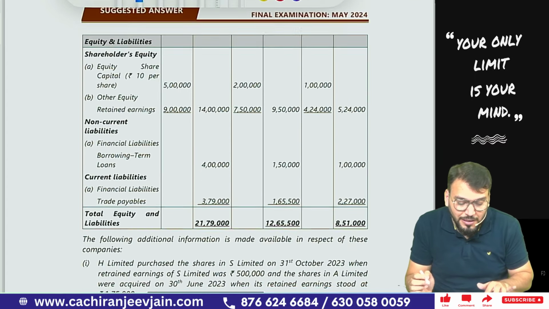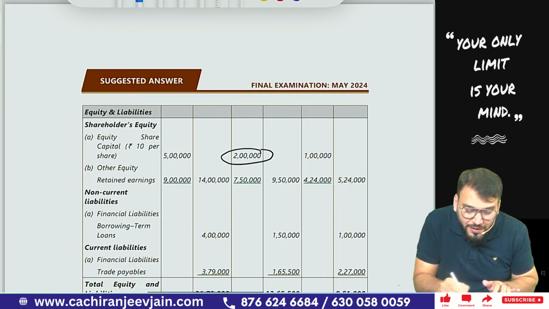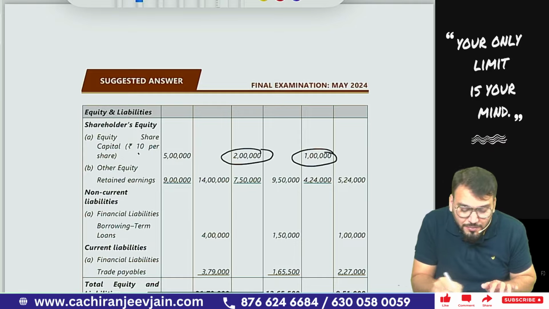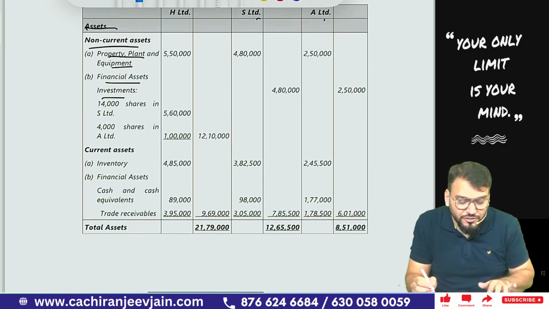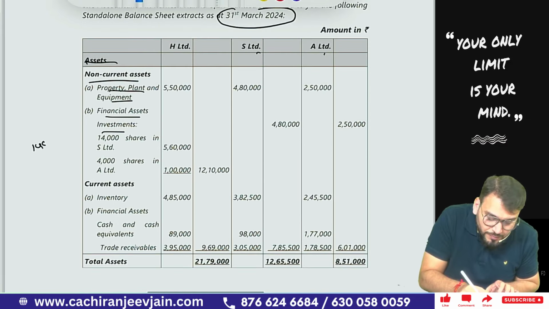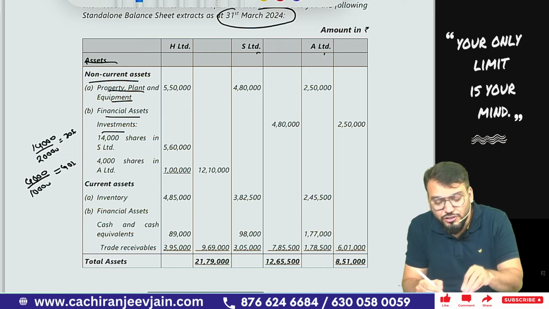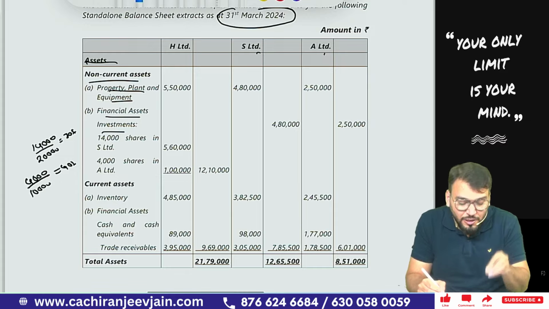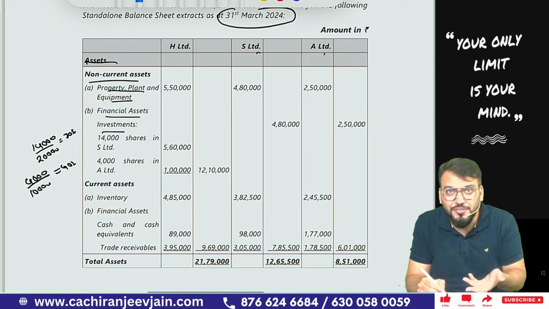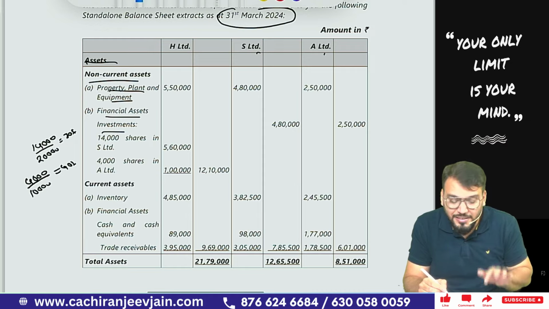You can see the share capital is how much. 2 lakh divided by 10 means 20,000 shares. It is 1 lakh divided by 10 means 10,000 shares. So we can say 14,000 divided by 20,000. Can I say it becomes 70%? 70%. And 4,000 divided by 10,000, can I say it becomes 40%? So we can understand that H Limited holds 70% in the equity shares of S Limited, and H Limited also holds 40%, which will give rise to significant influence, in A Limited's equity shares. Therefore, A Limited becomes an associate of H Limited. Got this point?